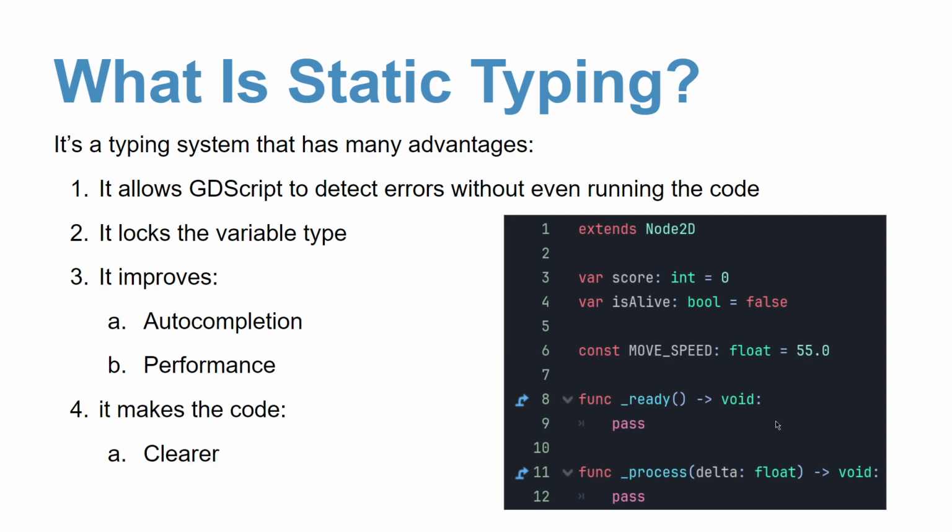Also, it makes the code clearer, because for example, if we take a look here, yes, score will always be an integer, is alive will always be a boolean, so it makes everything a little bit simpler and clearer. And finally, thanks to the fact that the variable type can't be changed, it is much easier to also debug the code and find any error that you could be facing.